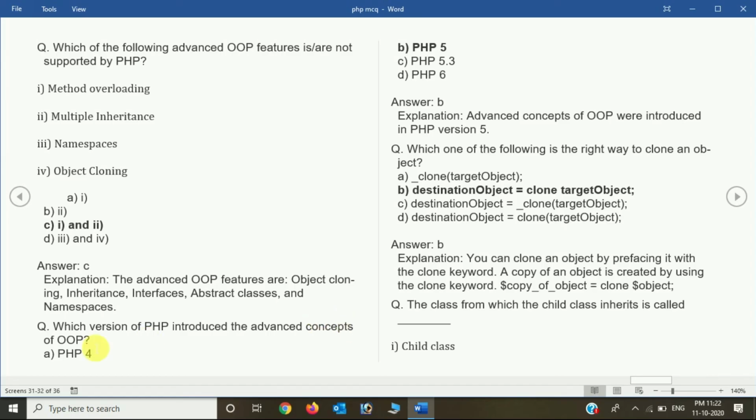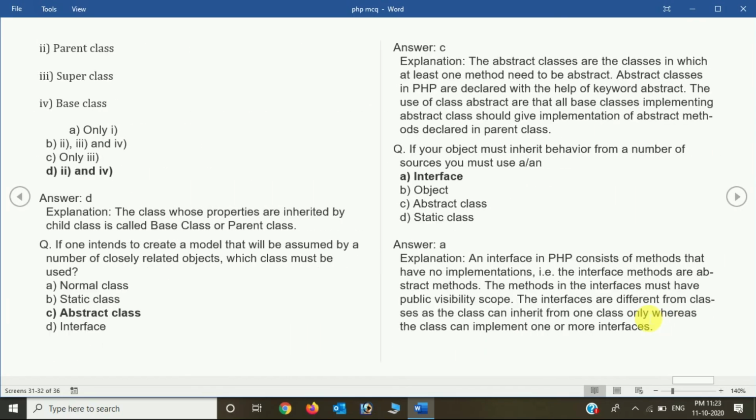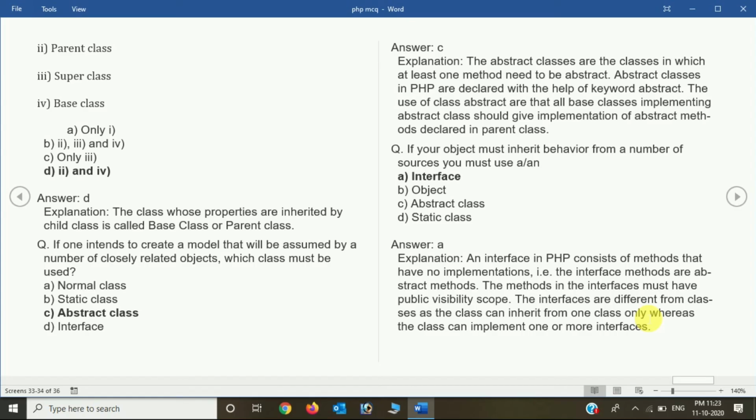Which version of PHP introduced the advanced concepts? Option A is PHP 4, option B is PHP 5. The right answer is PHP 5, as we can already see in that question previously. Now which one of the following is the right way to clone an object? So destination object = clone target object is the right way to declare it. Now the class from which a child class inherits is called parent class, superclass, base class. The right answer is parent class and base class, because a child class inherits only from a parent class or base class.